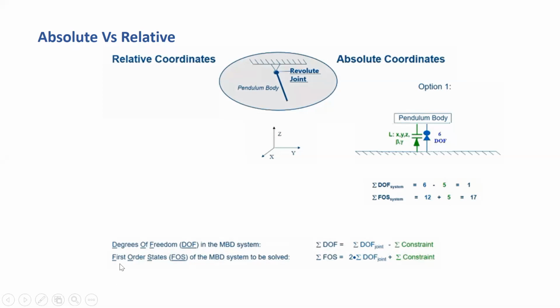Now, the second is the first order states of the embedded system to solve. Now the first order solutions for this in Simpax system: this thing is 12 plus 5 equal to 17. Why is it 12?